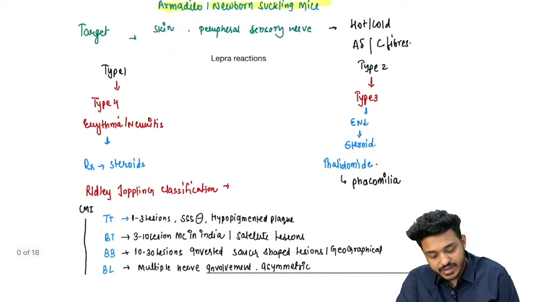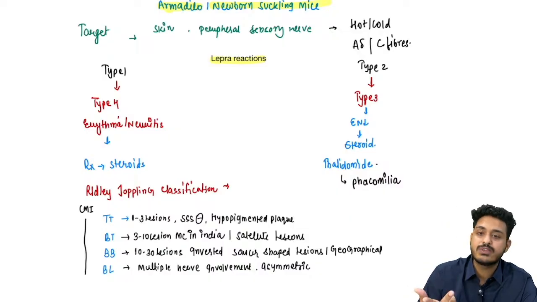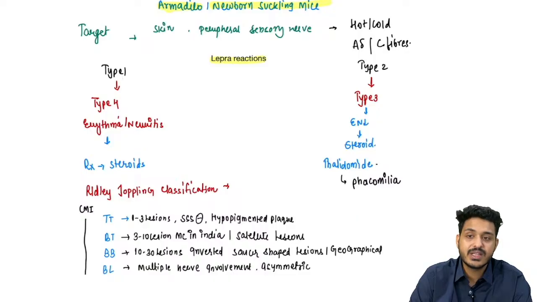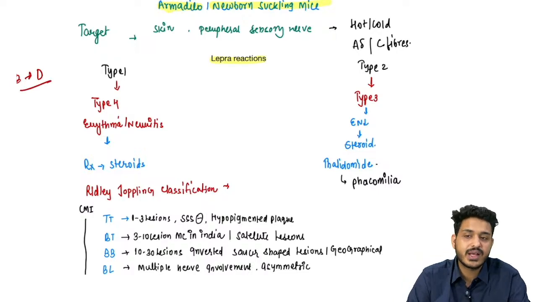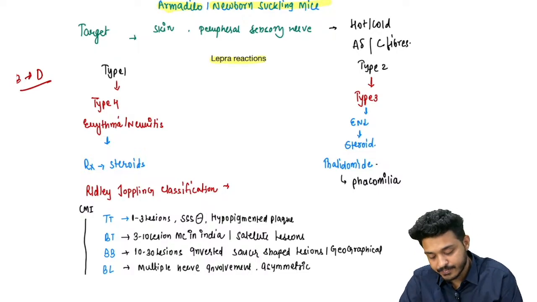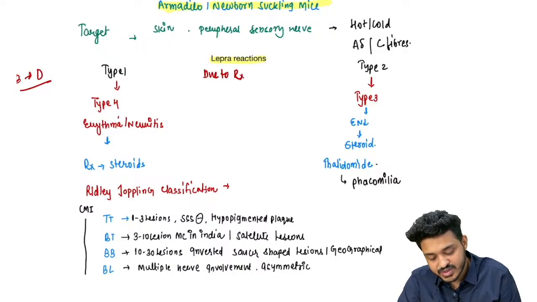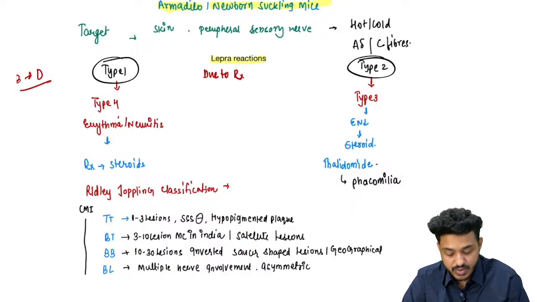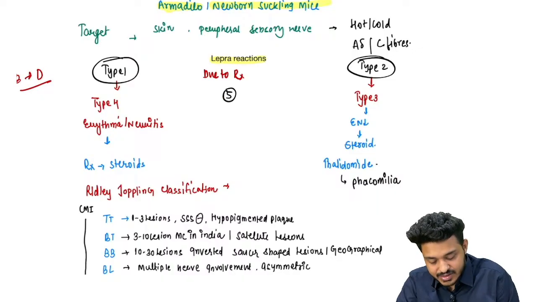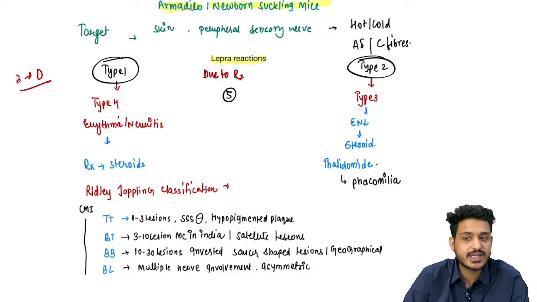Another important question they are asking from here is about the lepra reaction. Whenever you take dapsone, clofazimine, or drugs like rifampicin, what will happen? Your body will be having bacteria. This bacteria will fight with the drugs, right? This will cause some kind of reaction. So we can have two types of reactions due to treatment. These lepra reactions are due to treatment, right? So what are these lepra reactions? We can have type 1 lepra reaction, we can have type 2 lepra reaction. Type 1 is going to be a type 4 hypersensitivity, just make it 5, and type 2 is going to be type 3 hypersensitivity, you just need to make it 5, right?